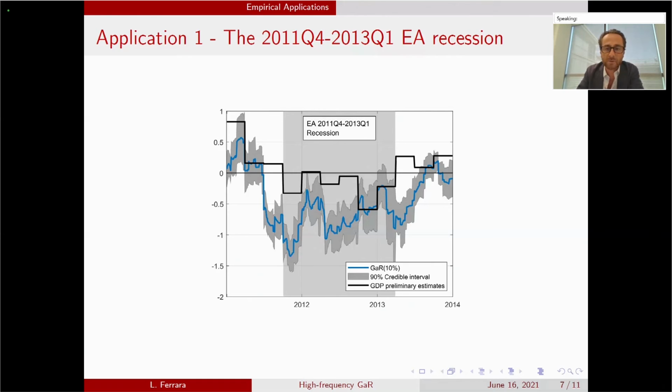Application one, the euro area recession of 2011-2013. This is GDP growth, the black line here, and this is our indicator. If we follow the CEPR, we were in a recession starting from February 2012, while if you look from the summer of 2011, we see a very sharp decline in the growth at risk 10%. So in this respect, we can imagine that we have a possible leading indicator for recession.